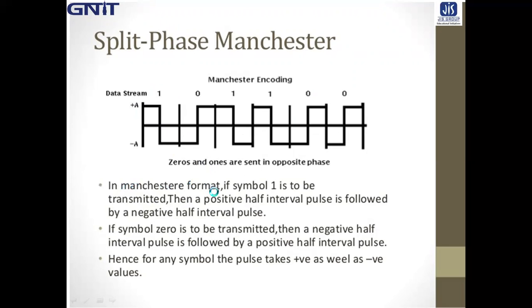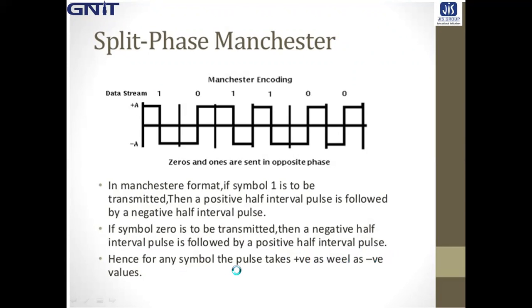So in Manchester format, if symbol 1 is to be transmitted, then a positive half interval pulse is followed by a negative half interval pulse. I already said it in the last slide. And if symbol 0 is to be transmitted, then a negative half interval pulse is followed by a positive half interval pulse.